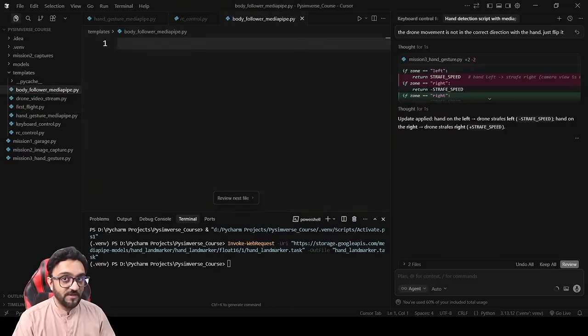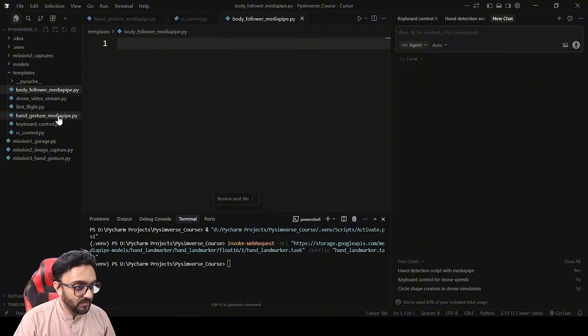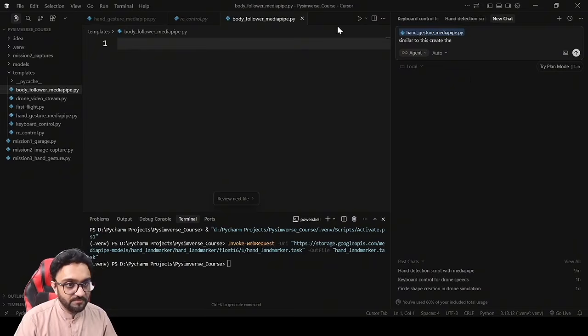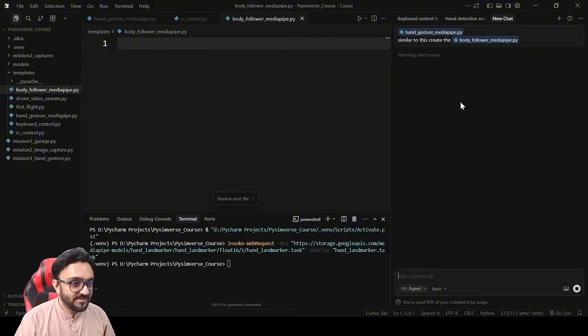Now this is very easy for us. Why? Because we can create a new agent, and we can simply give it hand gesture MediaPipe, and say similar to this, create the body follower MediaPipe. That's it, literally. So hopefully that will work.